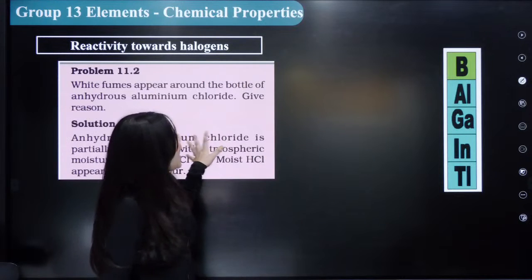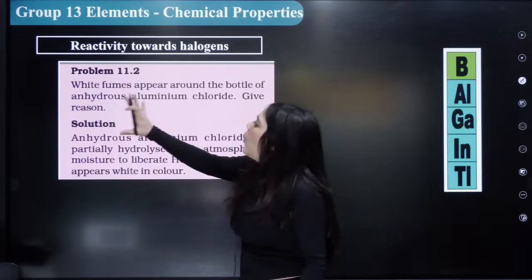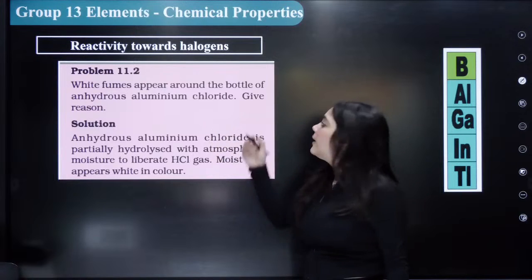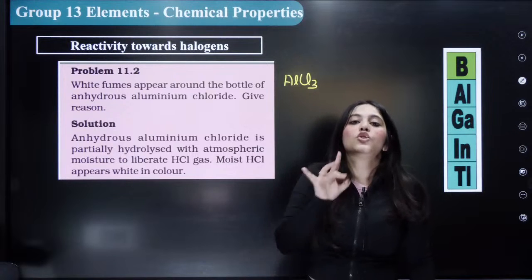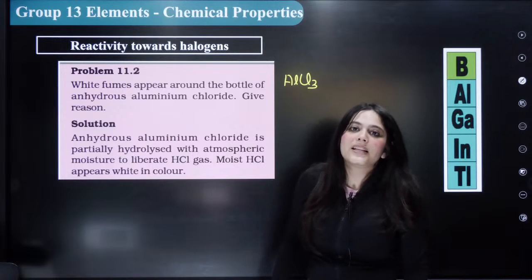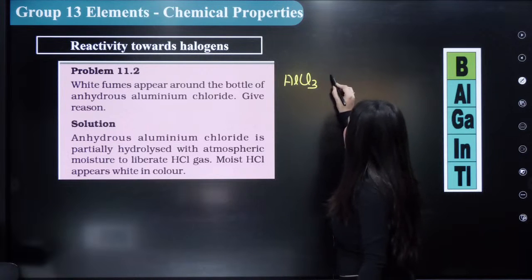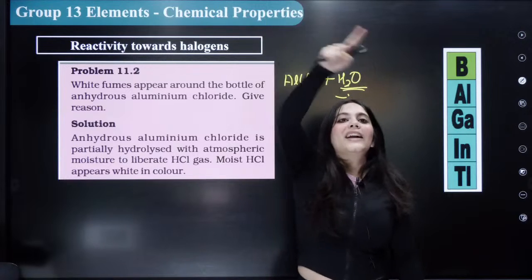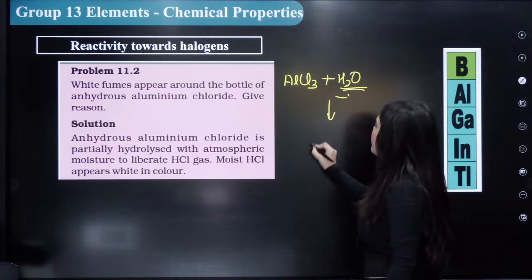ठीक है? Now next, reactivity towards halogen. This is a question given in NCERT. Can everybody see the question? The question is, white fumes appear around the bottle of anhydrous AlCl3. You've taken a bottle of anhydrous AlCl3. Anhydrous means what? It has no water content in it. Give reason. And what happens on that anhydrous AlCl3? White fumes are seen around the bottle. Why? Because AlCl3 will react with the atmospheric water.